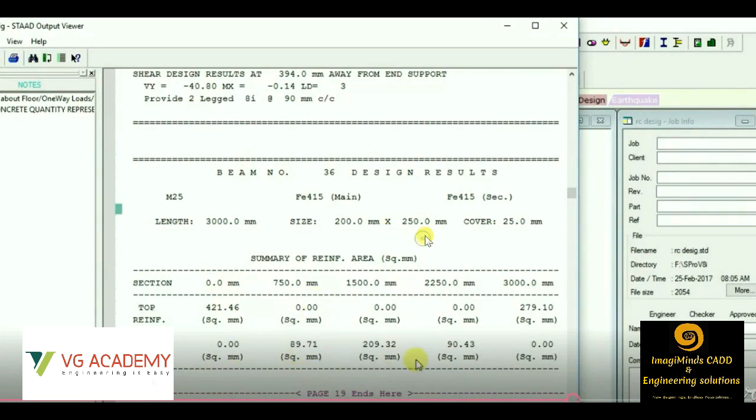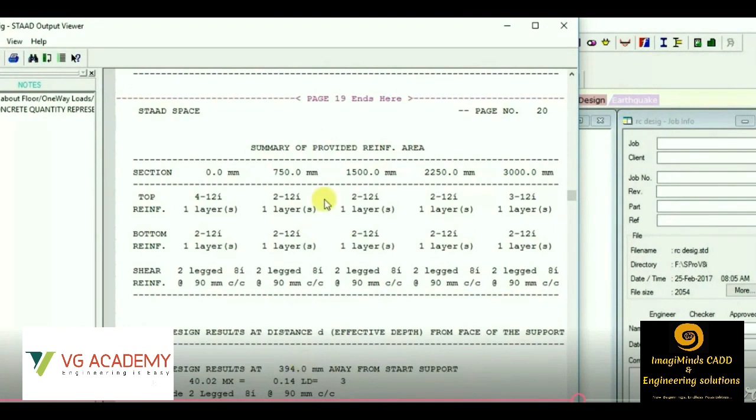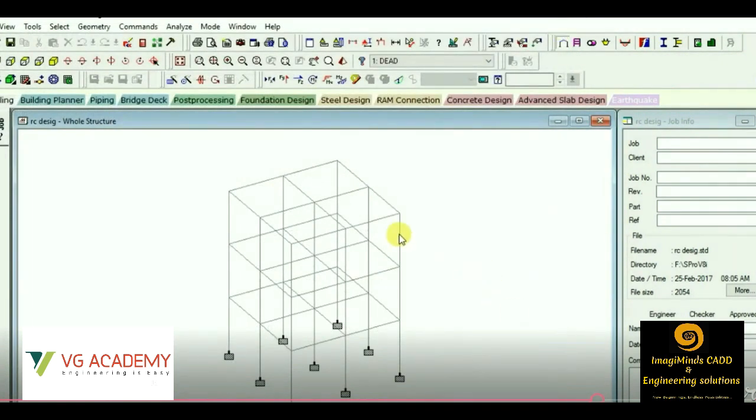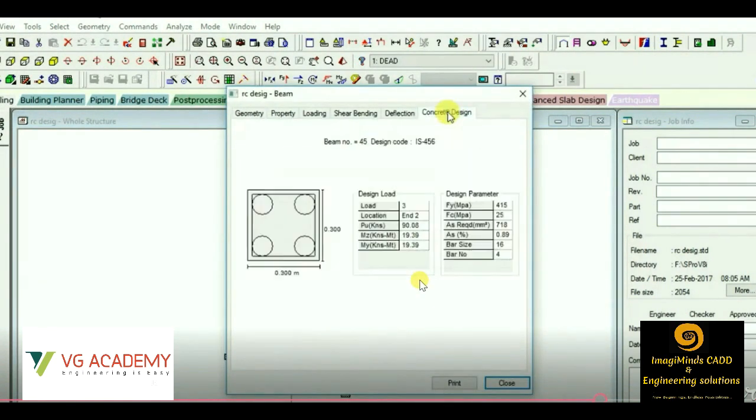Below in this report, we'll get a detailed report of the number of rods used. We can see the number of rods used, what will be the dia of the rod. Even for the shear reinforcement, we can see the spacing as well. So this type of results, detailed RCC design results, will be available from the StatPro software.